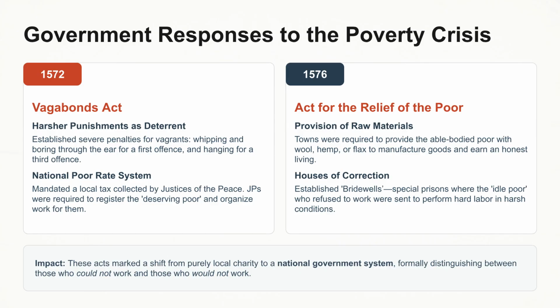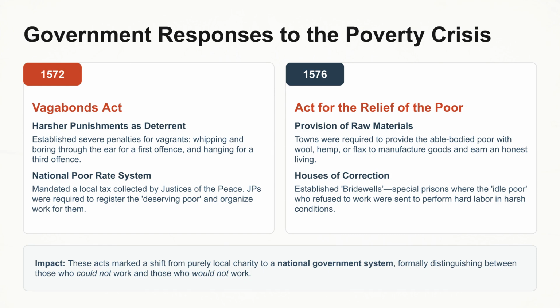the Poor. The Vagabonds Act established severe penalties for vagrants, whipping and boring through the ear for a first offense, and hanging for a third offense. It also made sure that local tax was collected by justices of the peace. JPs were required to register the deserving poor and organize work for them.